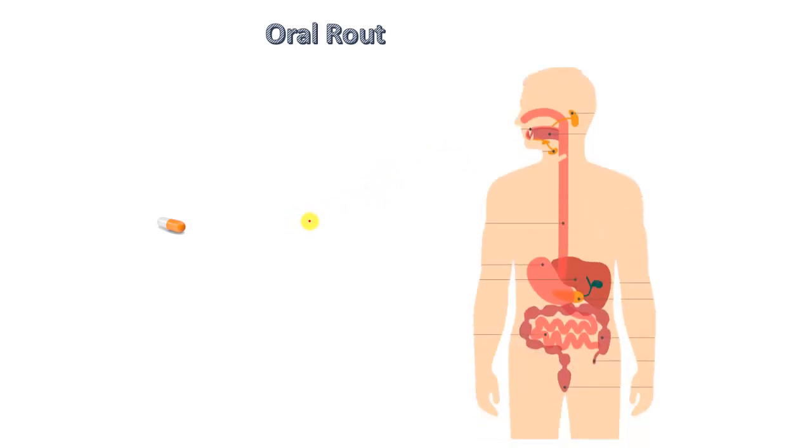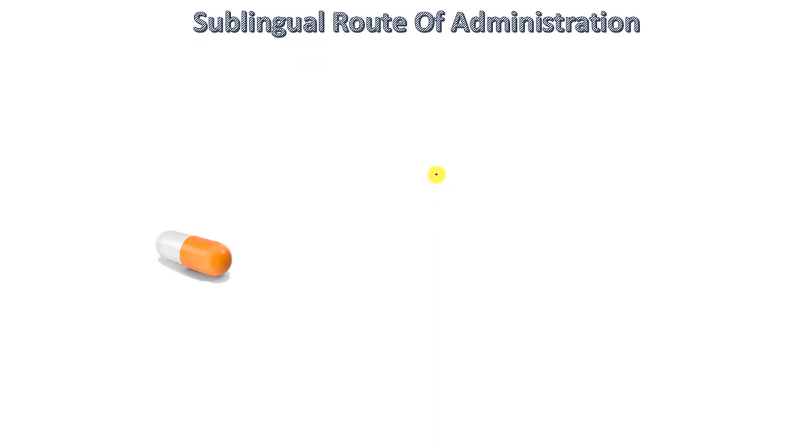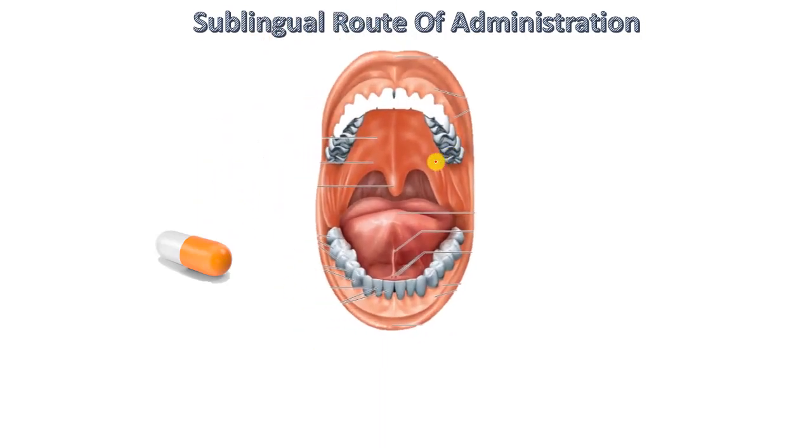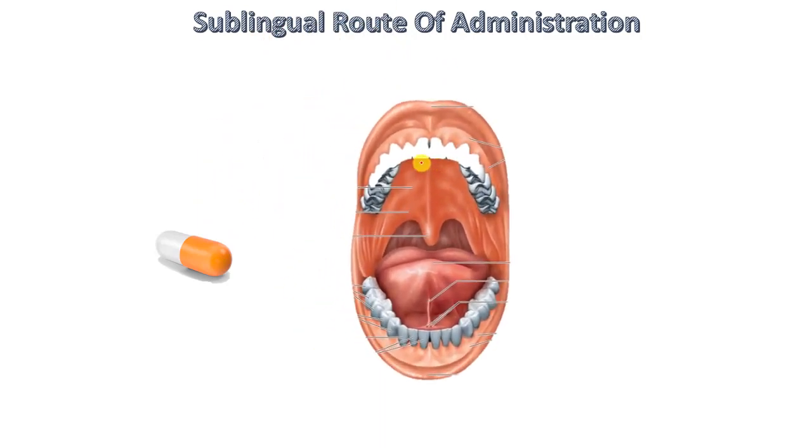So we produce some animation effects, that drug is going from this mouth to the gastrointestinal tract. Another route is sublingual route of drug administration. So active medicament is absorbed through this buccal cavity. So this is a mucous membrane. So there are lots of blood vessels.